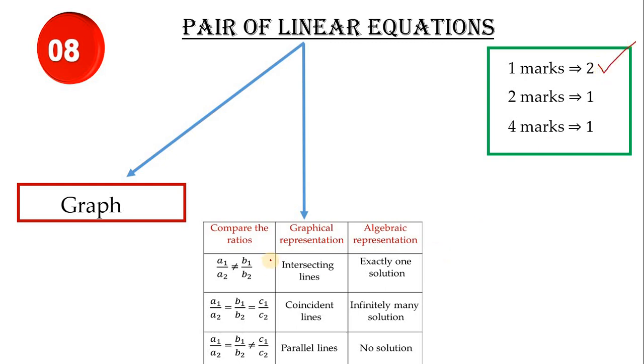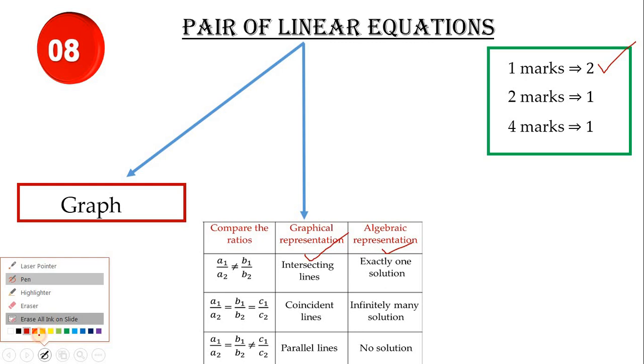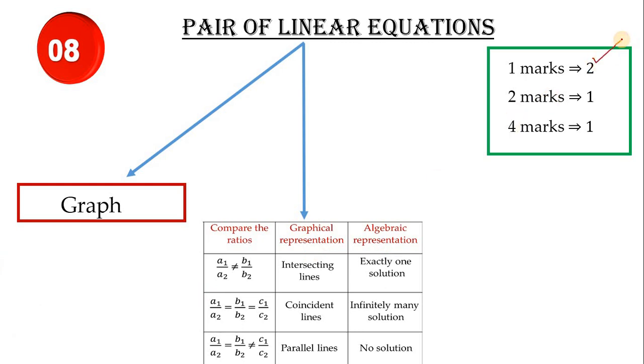3 concepts, children. Whether the lines are intersecting, coincident or parallel. Next is exactly one solution, infinitely many solutions, or no solution. And another one is finding the k value. On the basis of this itself they want to ask for 1 mark. Otherwise they'll give 2 equations and ask to find x or y values. Such a question they may also ask. But on the basis of this table you will definitely get a mark.